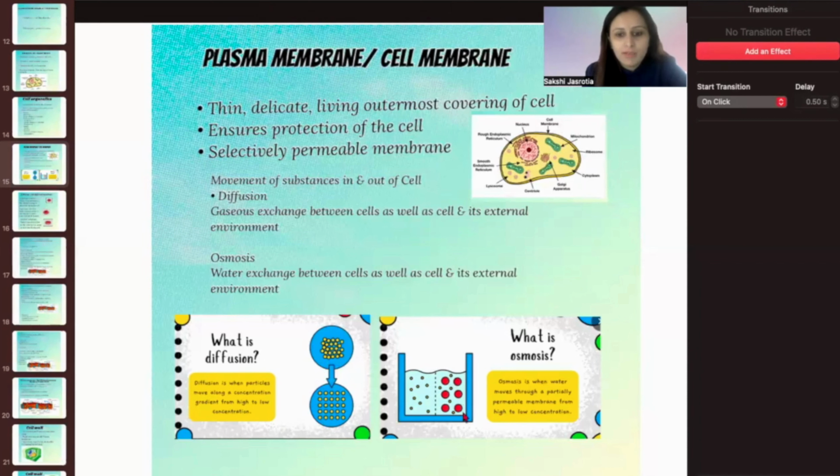From the area of higher concentration, it moves to the lower concentration, and this process is called osmosis. So the exchange of material between the cell and its surroundings is seen by both these processes, diffusion as well as osmosis.